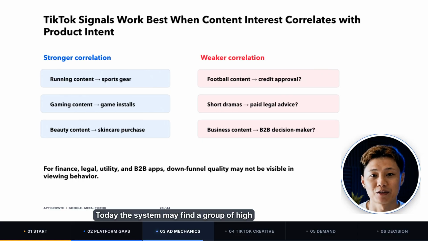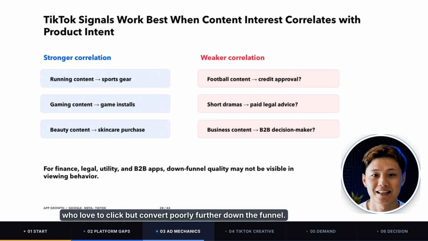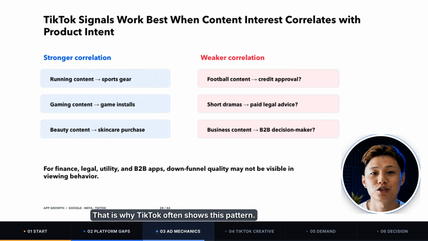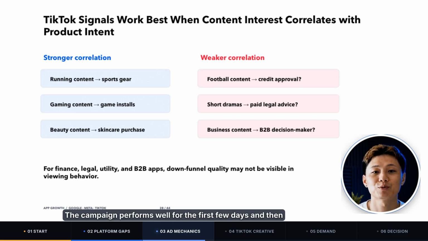Today, the system may find a group of high-quality users and deliver excellent results. Tomorrow, as you scale, the traffic may move into another group of people who love to click but convert poorly further down the funnel. That is why TikTok often shows this pattern. The front-end CPI looks great, but back-end quality is unstable. The campaign performs well for the first few days, and then conversion rate drops as soon as the budget increases.